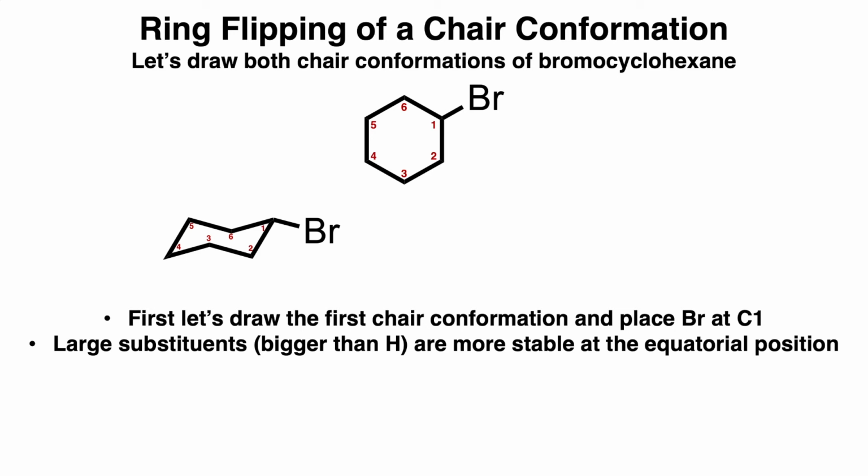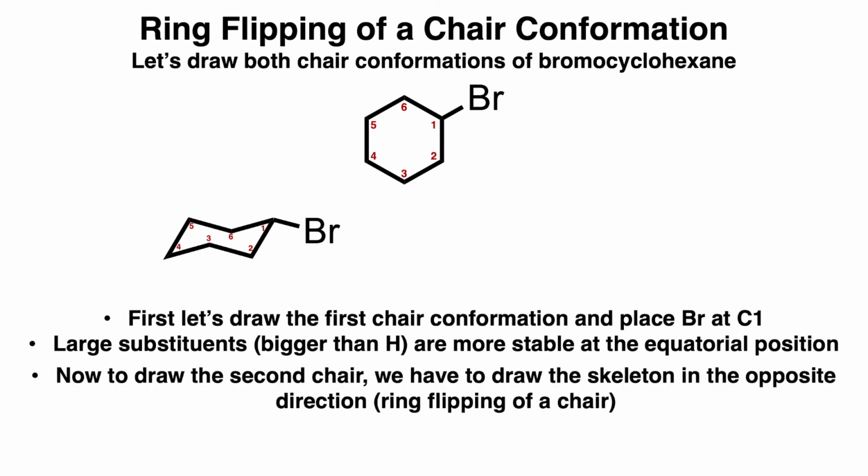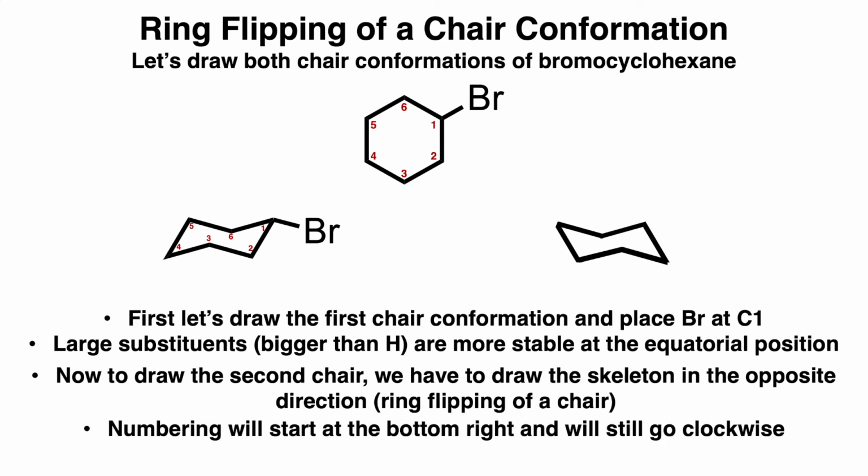Now to draw the second chair, we're going to draw the skeleton of the chair in the opposite direction, which essentially is called ring flipping the chair. So the first 2 lines that you'll draw will point to the upper left-hand corner instead of the right, and then the rest of the steps are the same. You'll draw one line from the top left to the bottom right, and another line from the bottom right to the top left. Then connect the dots. After drawing the skeleton, we'll number the carbons starting from the bottom right, still going around the chair clockwise.